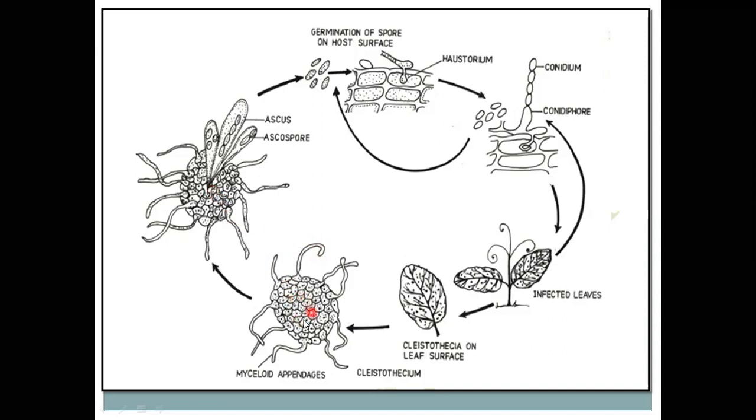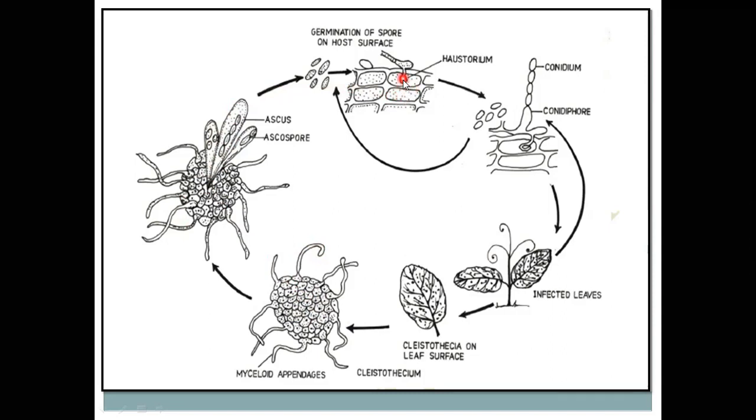This Clistothecia generally produces asci, and each ascus has 8 ascospores produced inside it. These ascospores directly deposit or land on the healthy host tissue.